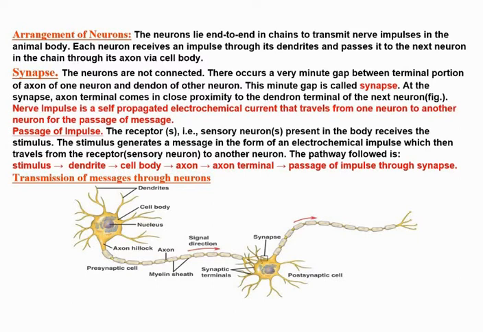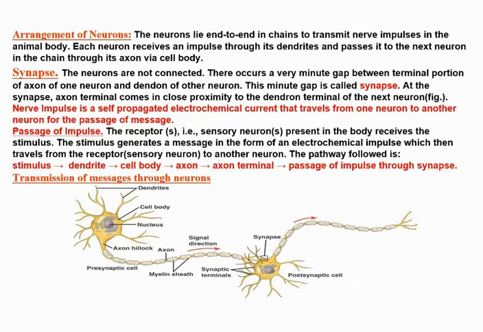The stimulus generates a message in the form of an electrochemical impulse, which then travels from the receptor, that is the sensory neuron, to another neuron. So the pathway followed is: first stimulus, then it passes to the dendrite, then is received by the cell body, passes to the axon, then to the axon terminal, then passage of impulse through the synapse.